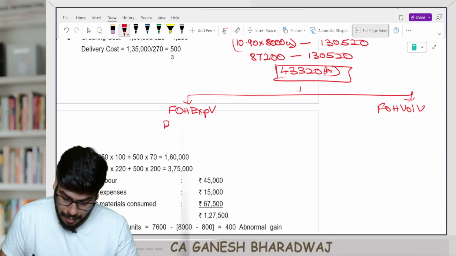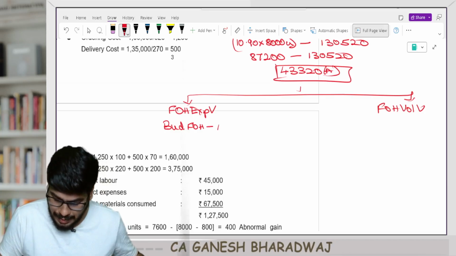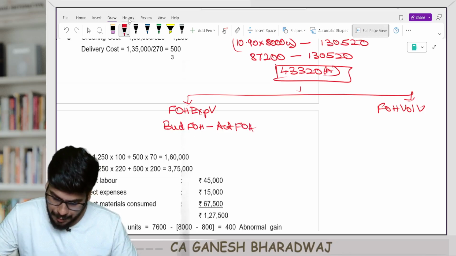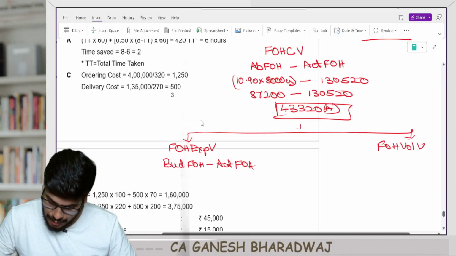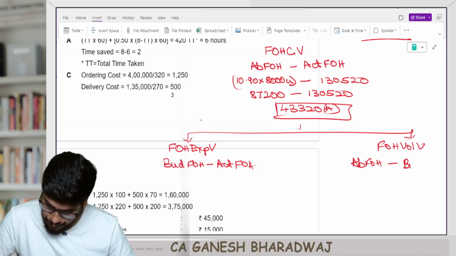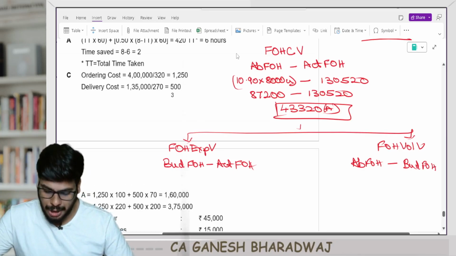It's going to be budgeted fixed overheads minus actual fixed overheads. Clear with this? And here it's going to be the balancing figure. What is it? Here it's going to be absorbed fixed overheads minus budgeted fixed overheads, right?